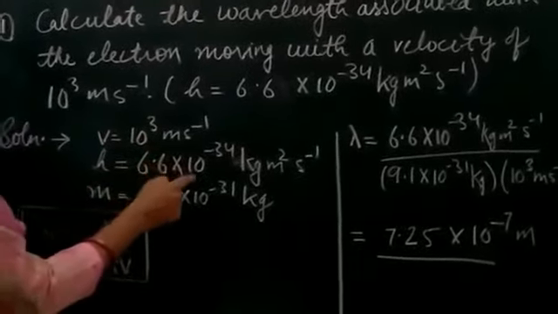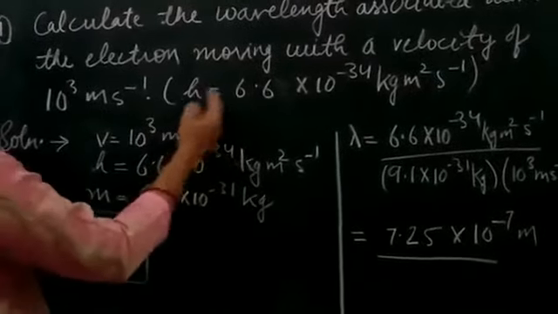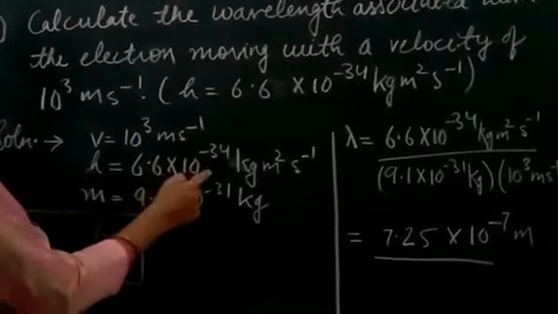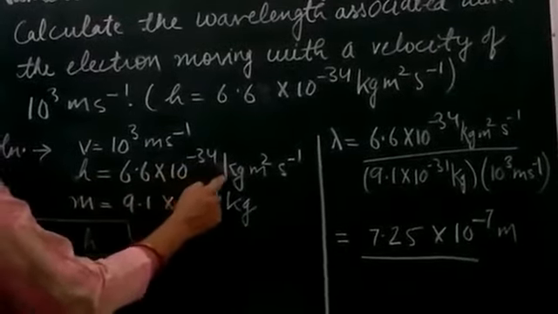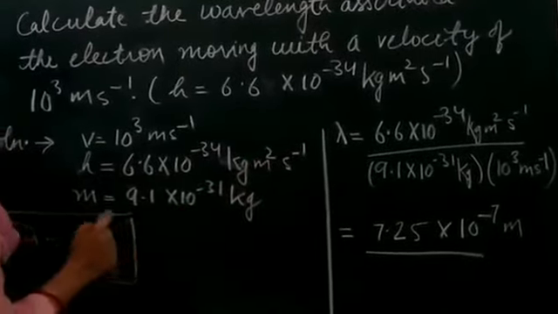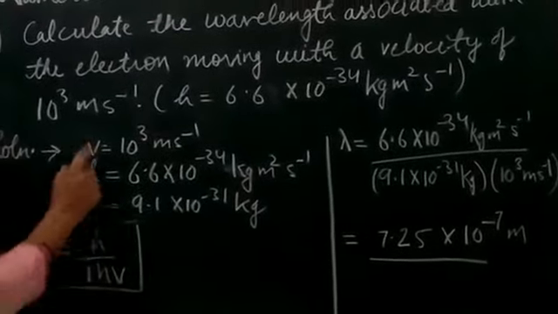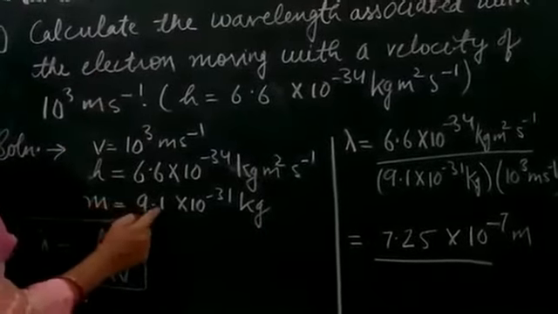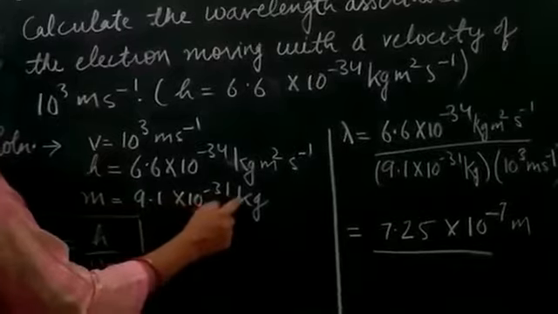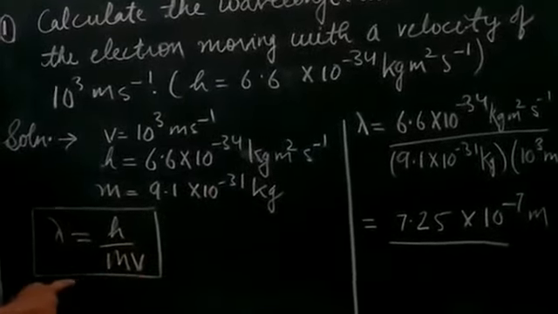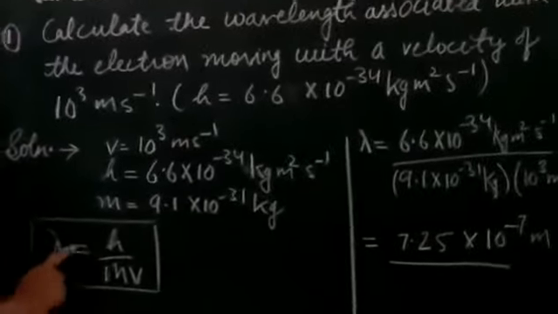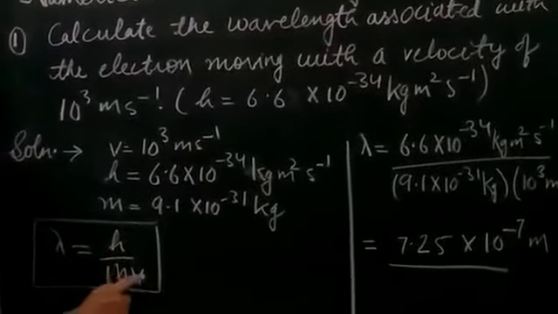Planck's constant is given to us, and if it is not, then also we know what the value of it is. So h equals 6.6 × 10 to the power minus 34 kg meter square second inverse. Now the mass of the electron, it is not given, but you know it. It is 9.1 × 10 to the power minus 31 kg. Right? Now we will apply here the de Broglie wave equation, that is lambda equals h upon mv.